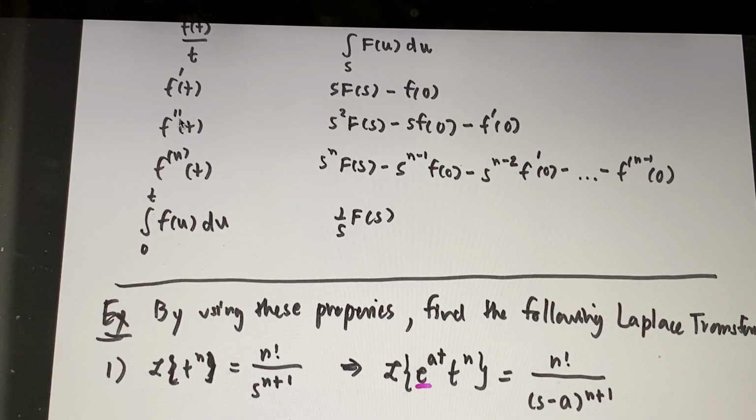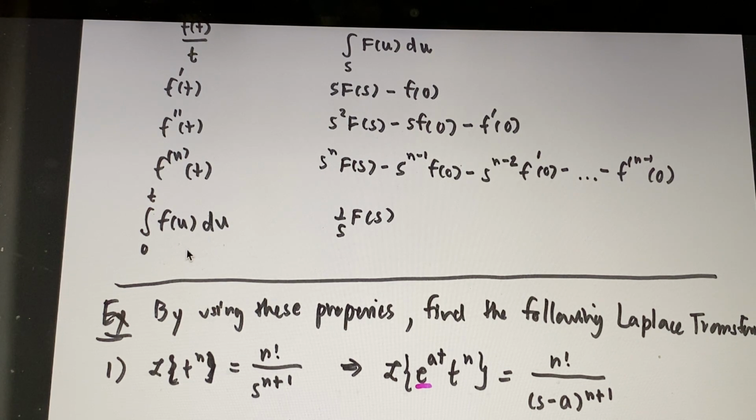Next one, the first derivative of f(t) has a Laplace transform s F(s) minus f(0). The second derivative, after you do Laplace transform, you get s squared times F(s) minus s f(0) minus f prime(0). The nth derivative of f, you get this, and the integration of f(u) du.